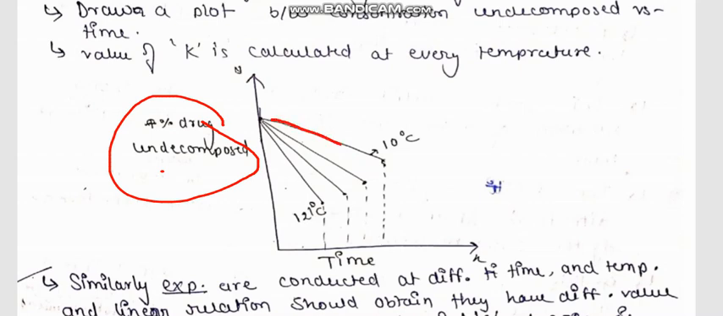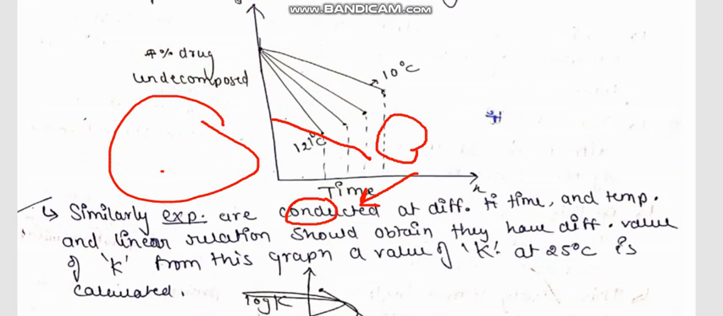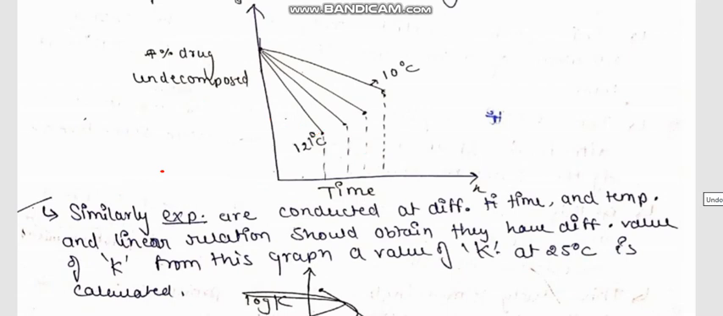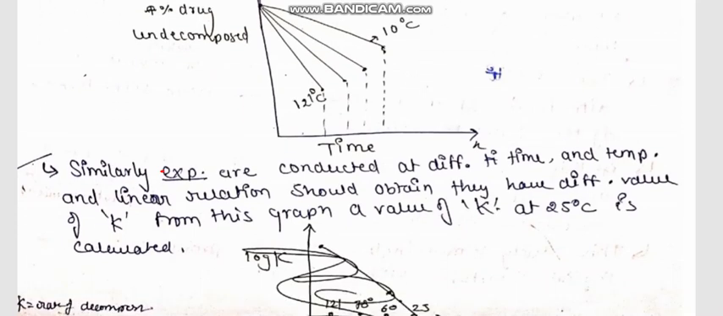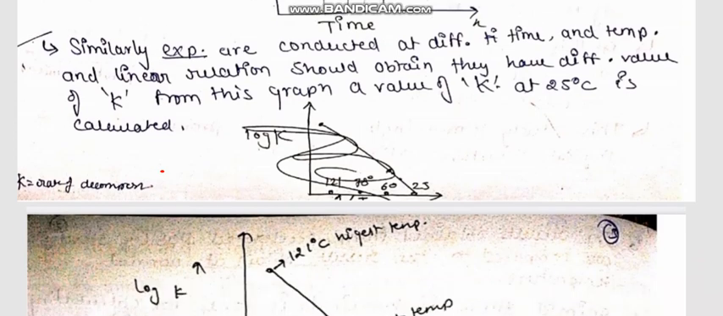This is the line of the graph which shows the drug which has been placed at 10 degrees Celsius, and this represents the drug which has been placed at 121 degrees Celsius. Here the temperature goes on increasing. Similarly, experiments are conducted at different times and temperatures also, and a linear relationship should be obtained. They have different values of K. From these graphs, the value at 25 degrees Celsius is calculated.